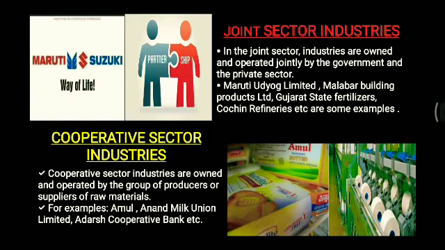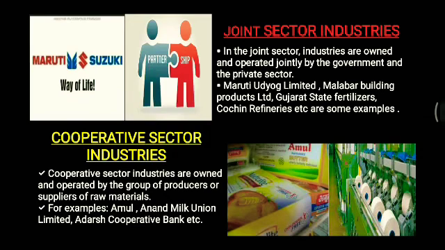Under this, for example, we have Maruti Udyog Limited, Malabar Building Products, Gujarat State Fertilizers, Cochin Refineries, and in West Bengal, Bengal Ambuja Housing Limited, Bengal Peerless Housing Limited. So all these come under the joint sector industries.